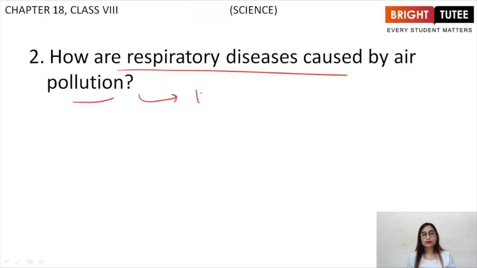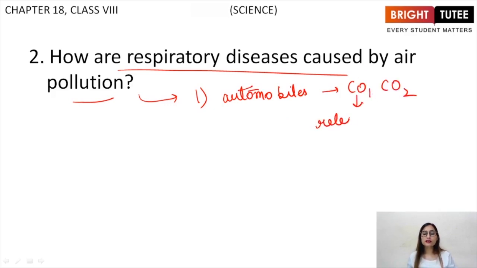Now students, firstly discussing automobiles, due to combustion of fuel, they release carbon monoxide and carbon dioxide. Now carbon monoxide is released due to incomplete combustion of fuels.